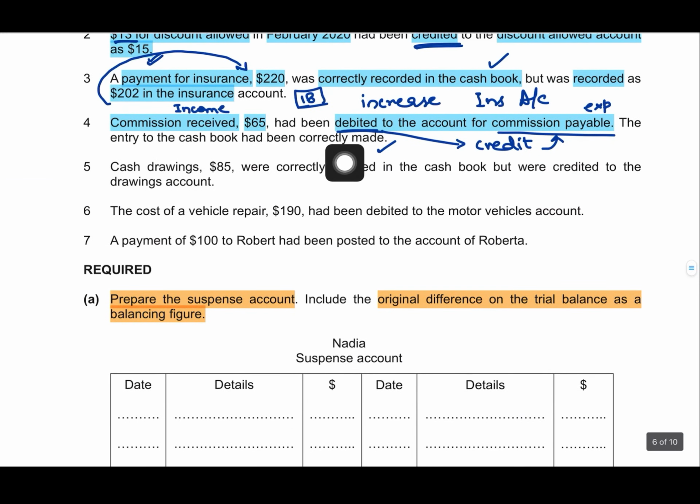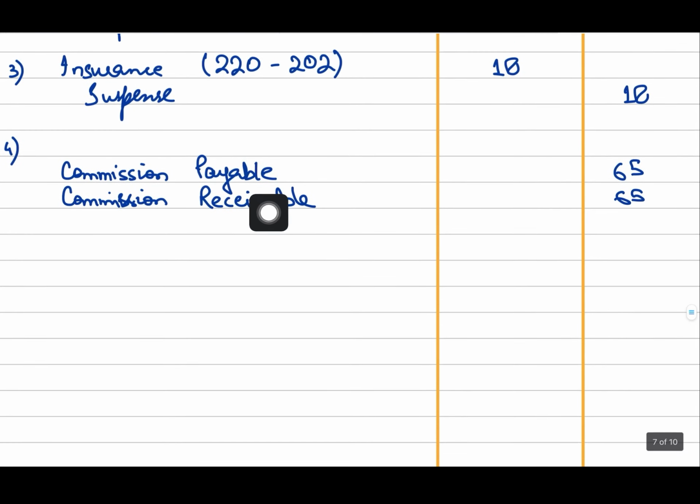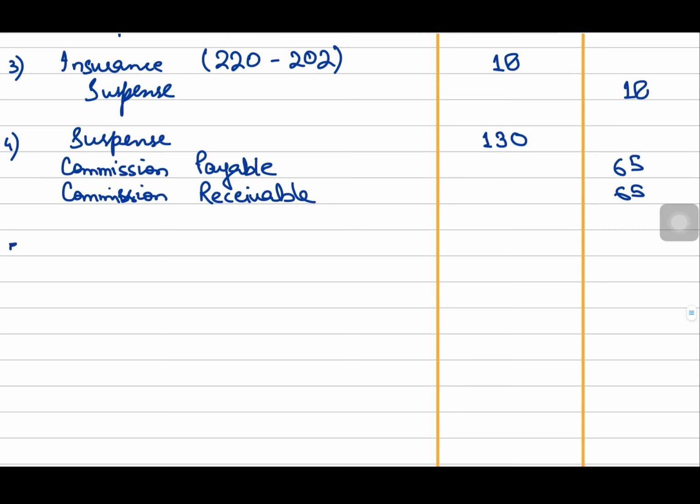Now as the error says that the cash book entry has been correctly made, there will be no correction required in that part of the double entry. Rather, again, suspense account will be used to complete the double entry. So suspense account will now be debited with the total, right? That is 130.